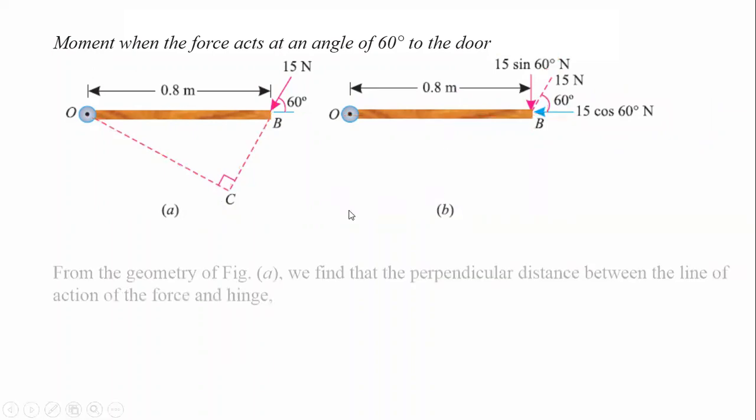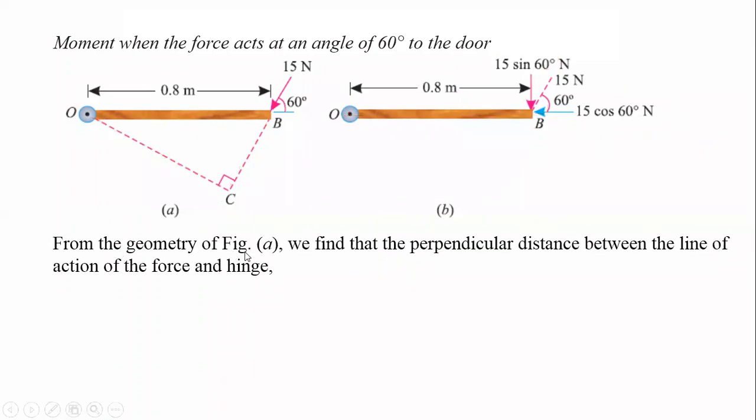From the geometry of figure number 1, we find the perpendicular distance between the line of action of the force and the hinge. This distance OC is what we have to find out. Now OC is nothing but what? As we know, OB is 0.8. Now here this angle is 60, and this angle is also 60 because it is the opposite angle.